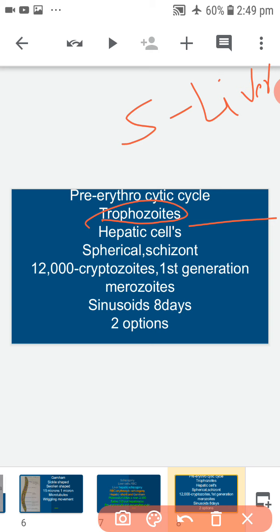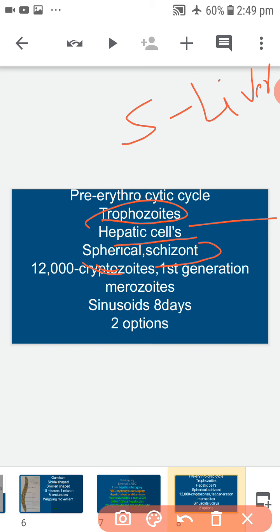They feed on the contents of the hepatic cells, assume spherical shape and attain the maximum size. This stage is called schizont.